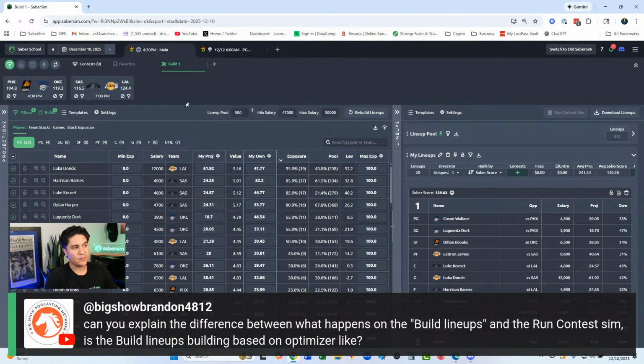So SaberSim is randomly grabbing, say, 5 sims of each game. We play those out. We use the scores the players scored in those 5 games to basically evaluate the players. And then we build the best lineup that we can, obviously under the salary cap. So we build the lineup based on the results of those 5 sims. We put it in the pool. That's lineup 1. We go and we get 5 random new sims.